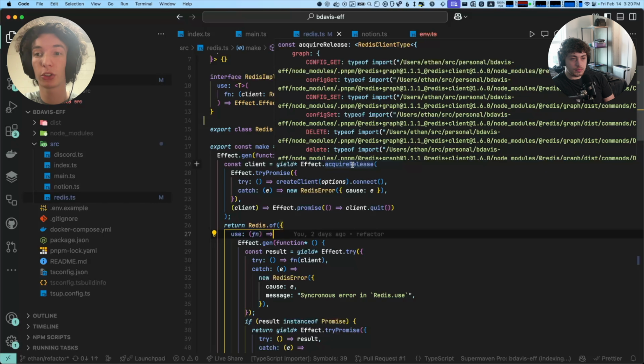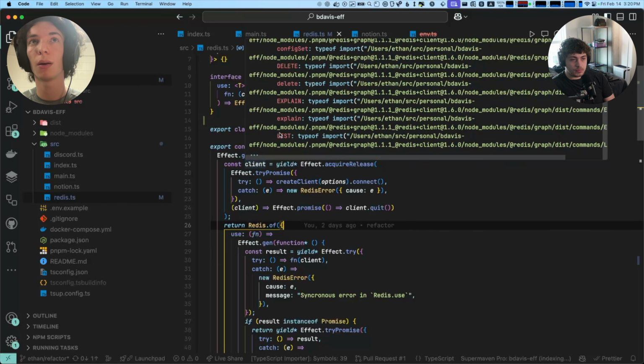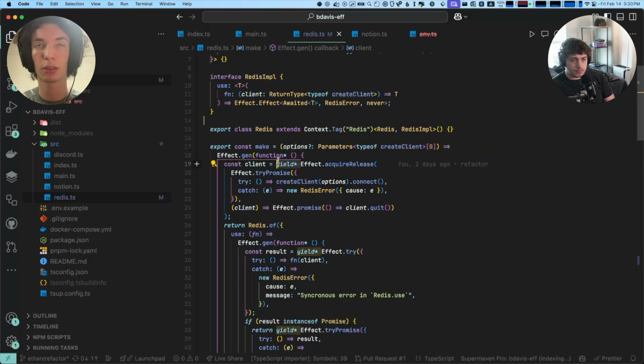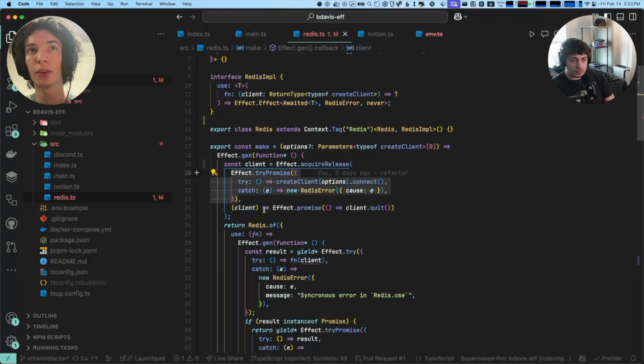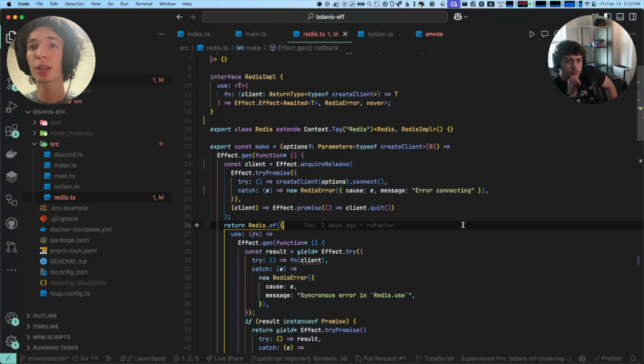This part is kind of cool. There's this effect constructor called effect.acquireRelease. Obviously, from acquire release, you can tell it's about scoped resources, so something that has a defined constructor and destructor. This happens all the time, and Effect has a very special way of handling it. We can look at the acquire function, which is a tryPromise that creates the client and then connects to it. If there's an error, we remap it and add a message, error connecting.